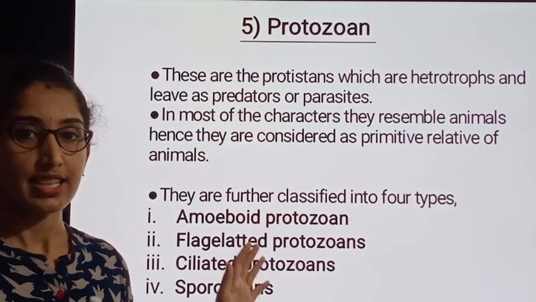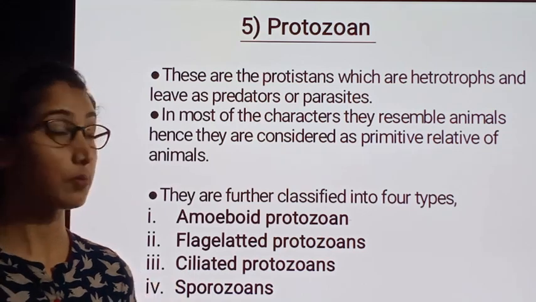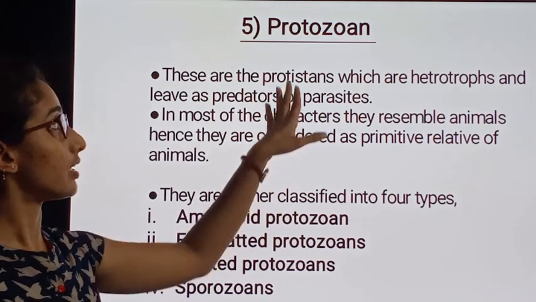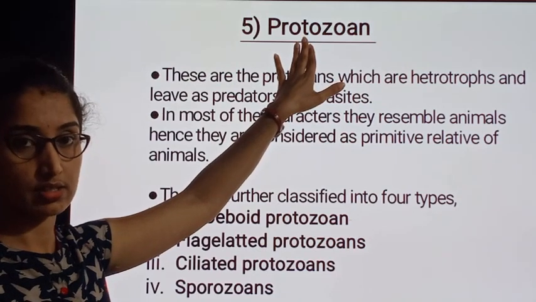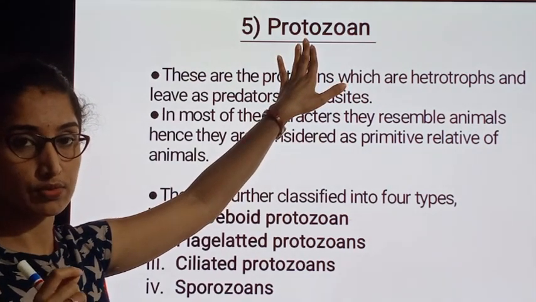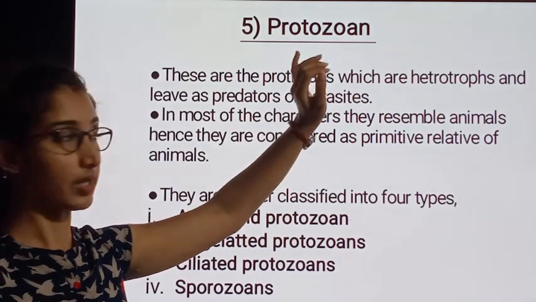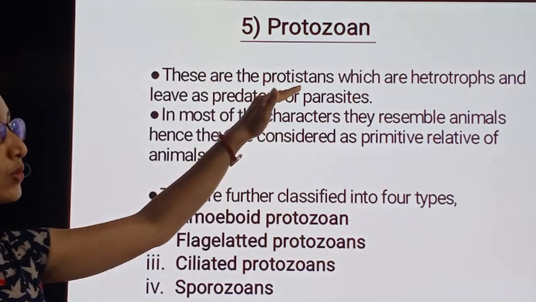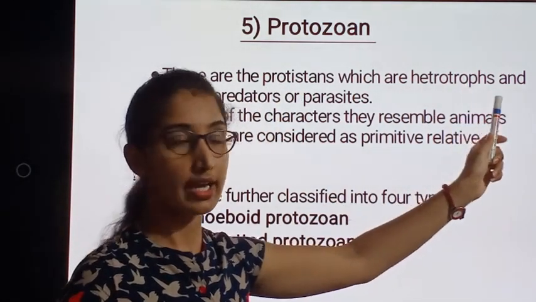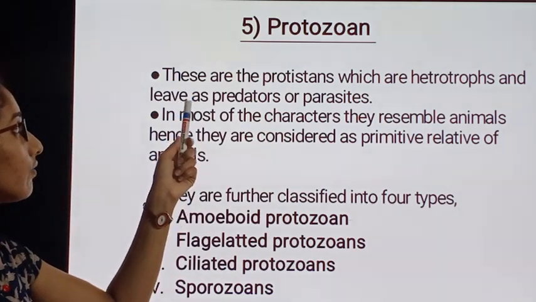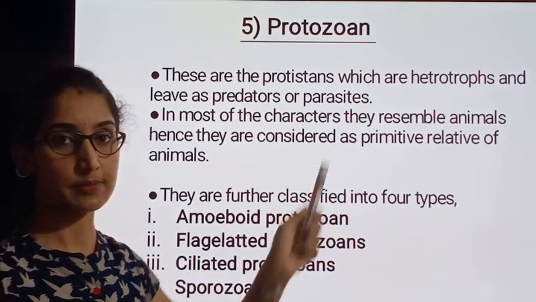Now we are in the last group of the protozoans, the fifth type under protista. The fifth type that we are studying under protista is protozoan. These are protistans which are heterotrophs and also live as predators or parasites.